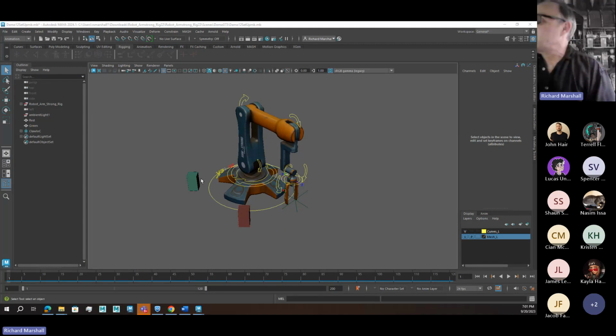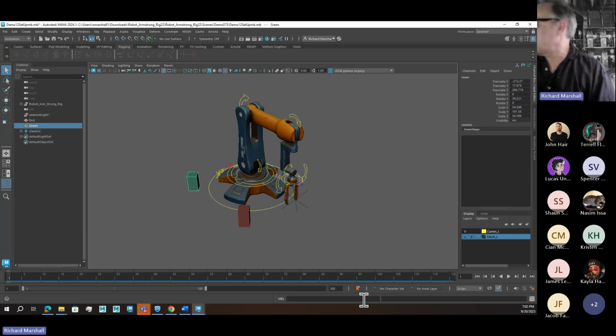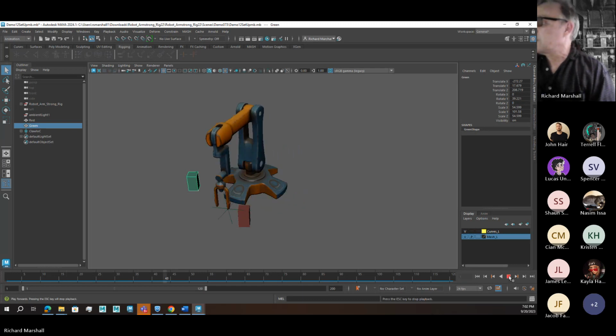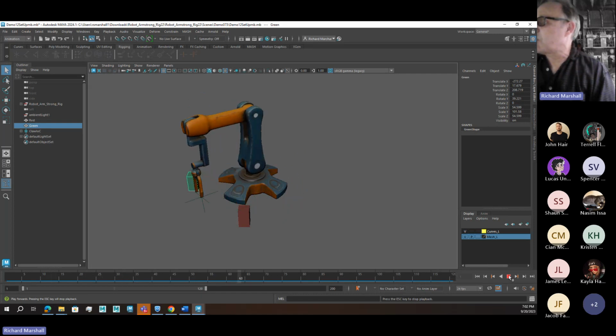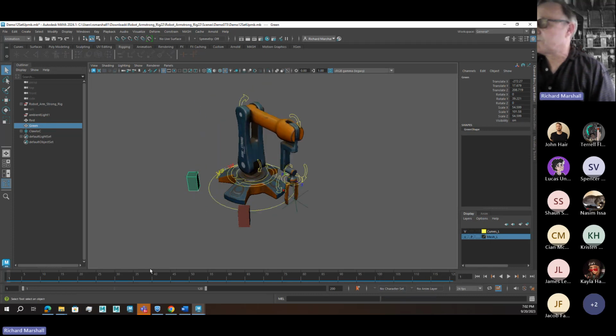We're now going to go over using the blend mode to control our constraints. So I set up the robot arm here. We have the locator attached to the claw, and we have two boxes. I've already animated some movement in the robot arm. What I want him to do is pick up and drop the red box and pick up and drop the green box. All right, so let's start here.